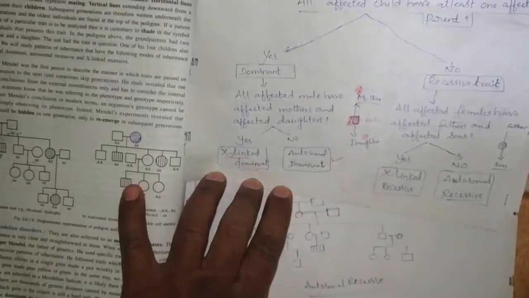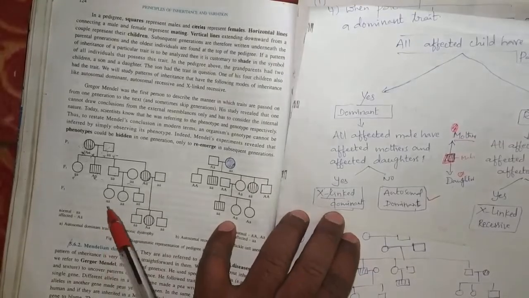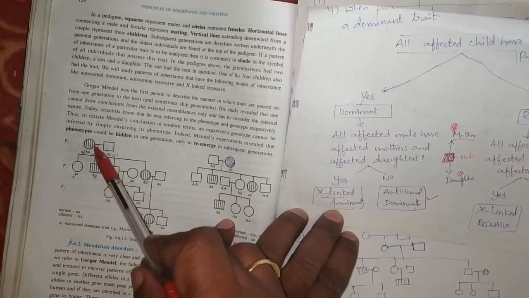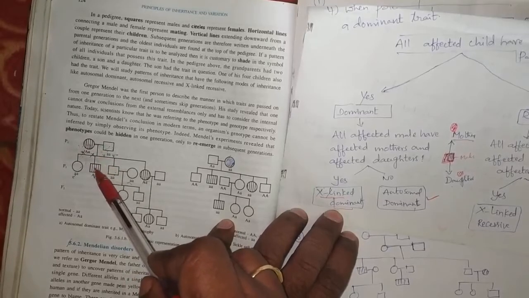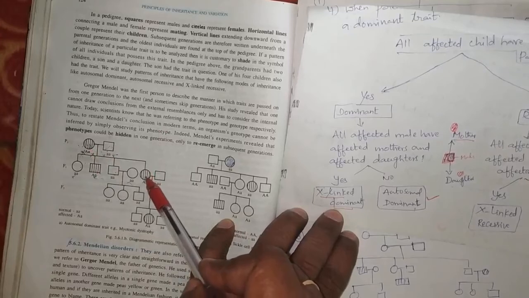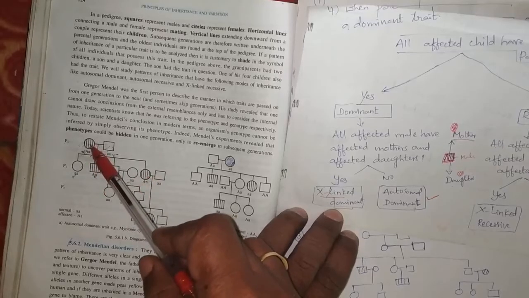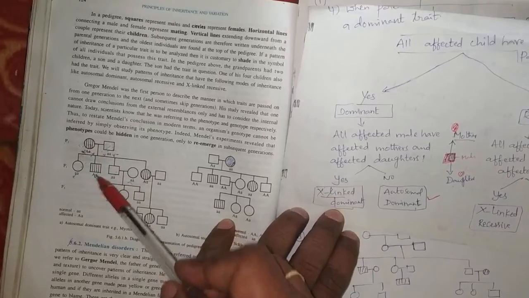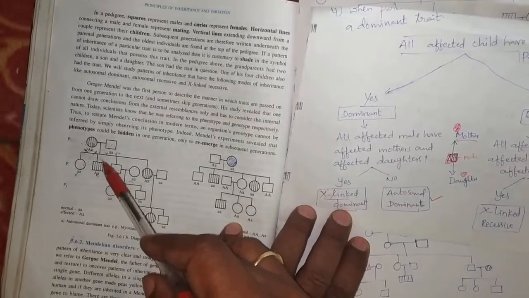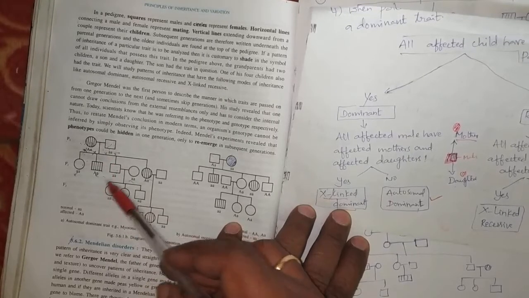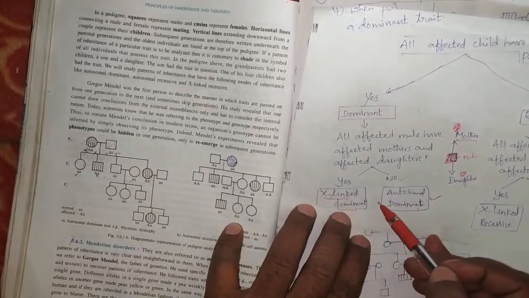It is one of the tricks to identify the character. See this in the flow chart. The affected male has an affected mother. Here this is the parent, this is the child. But in this case, the affected male has an affected mother but no affected daughter, so we can definitely say it is autosomal dominant.